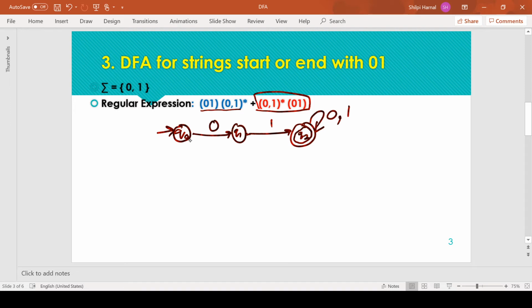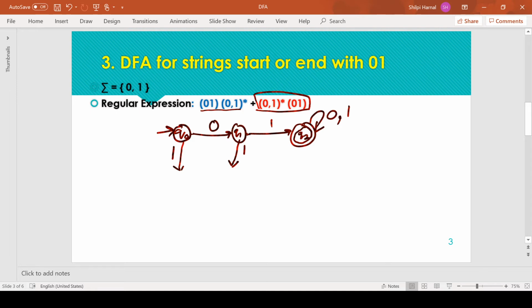So from Q0 if we are getting 1, that means the string has not started with 0 1. Or if we are getting 1 at Q1, means after the first symbol 0, if the second symbol is 1, that means the string is not starting with the starting pattern 0 1.